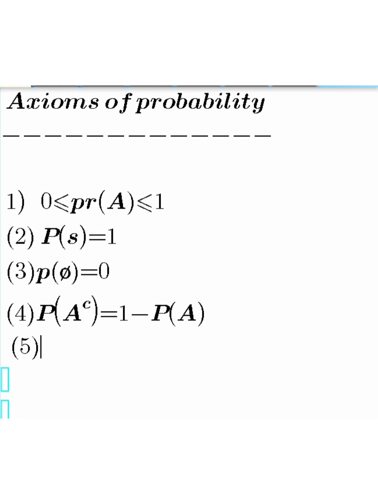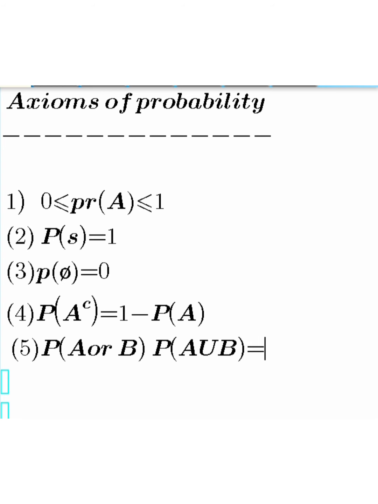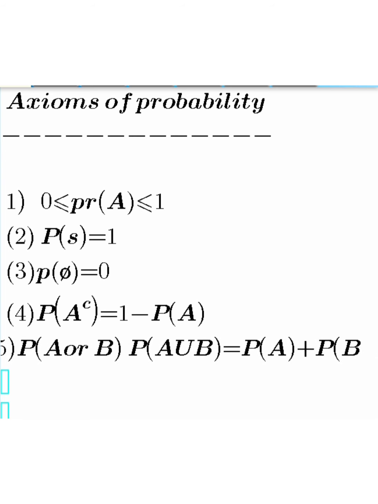So number 5 says that if A and B are mutually exclusive, then the probability of A or B, which can also be written as probability of A union B, is equals to probability of A plus probability of B. This condition only holds if the events are mutually exclusive.